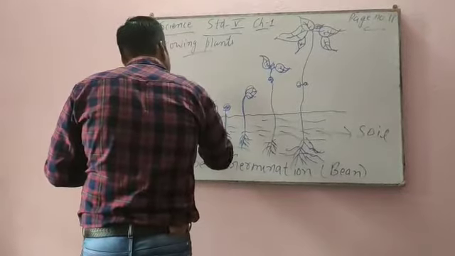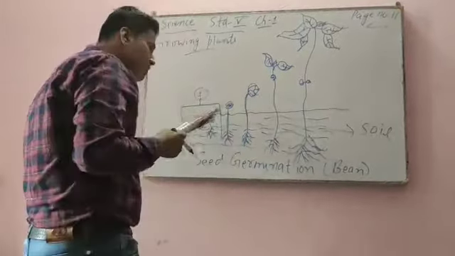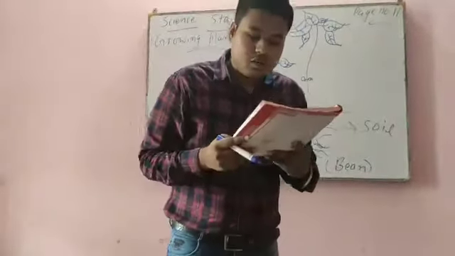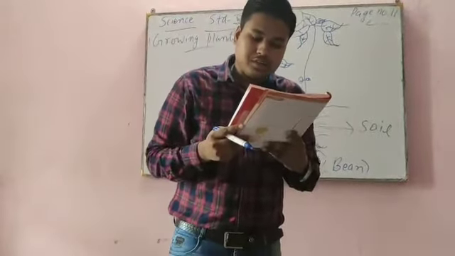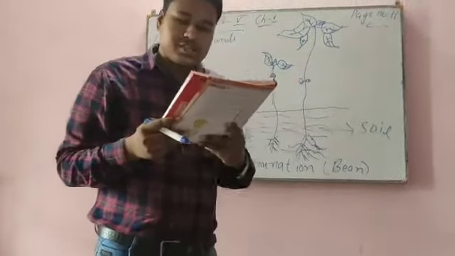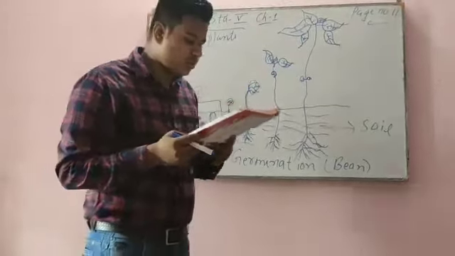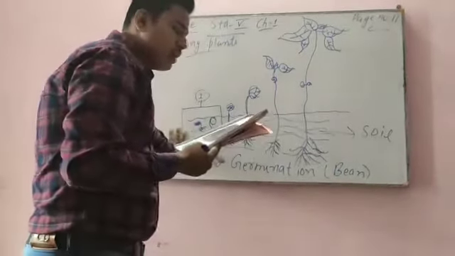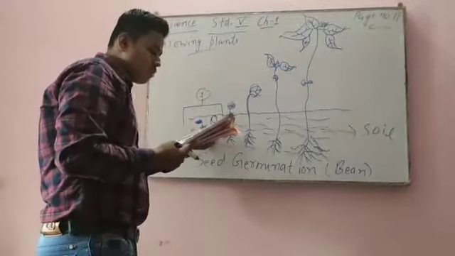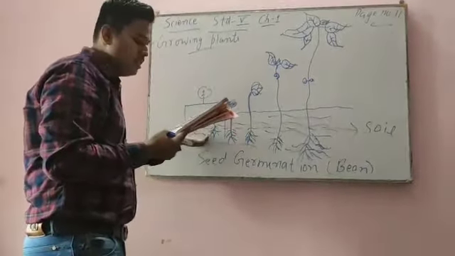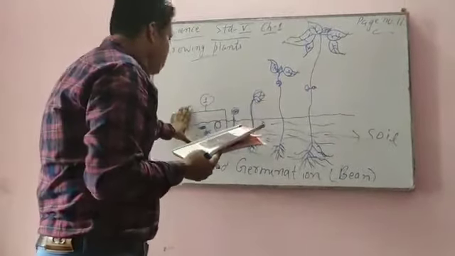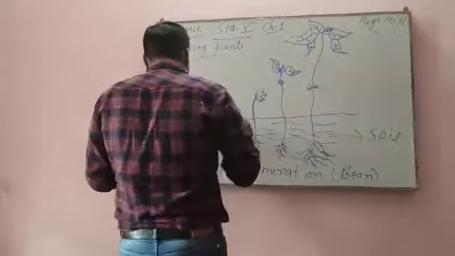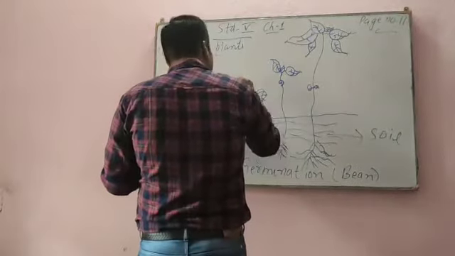Point number 1 says the seed absorbs water and the seed coat becomes soft. The root pushes through the seed coat into the soil. This is the seed. When it absorbs water, the seed coat becomes soft and the root pushes through the seed coat into the soil. Now we will come to number 2.